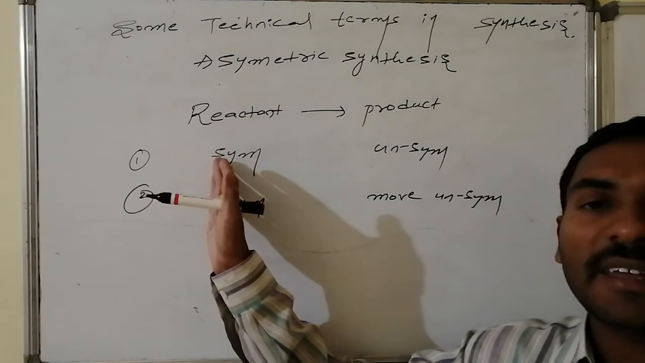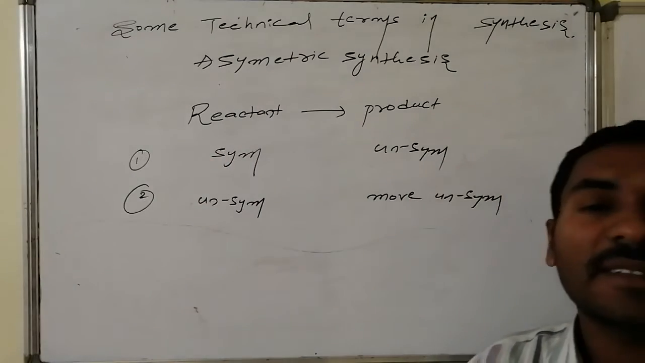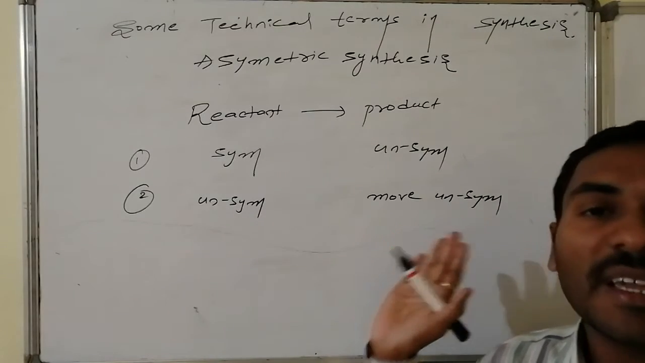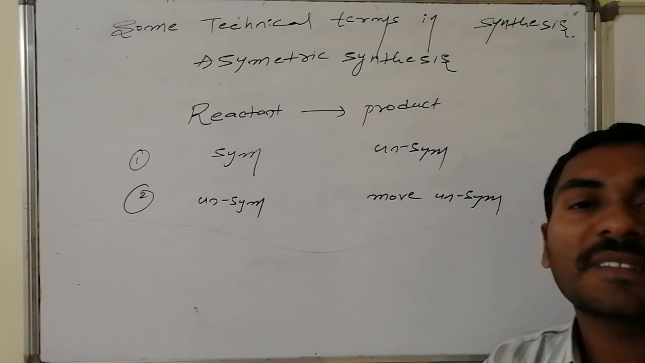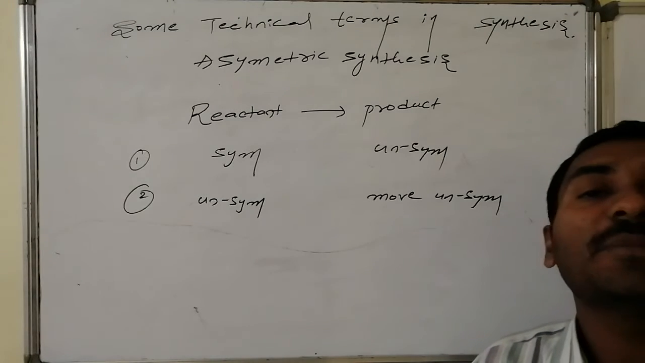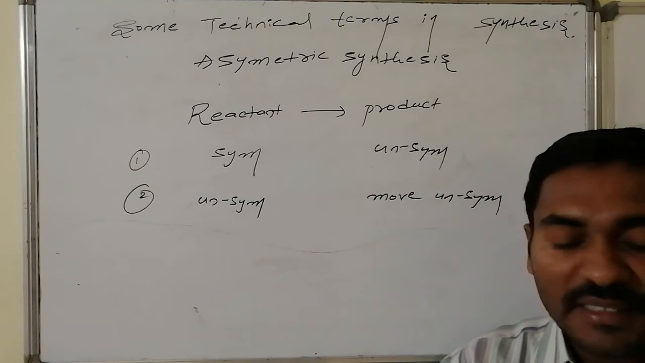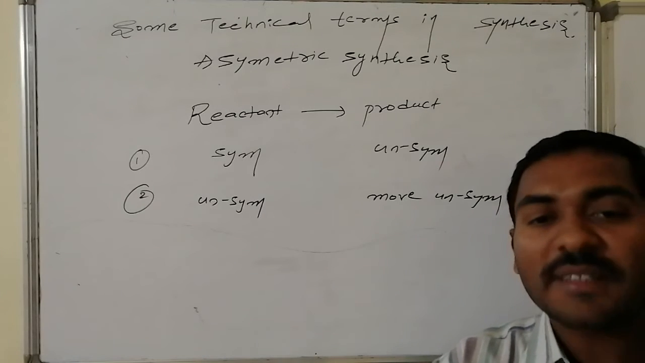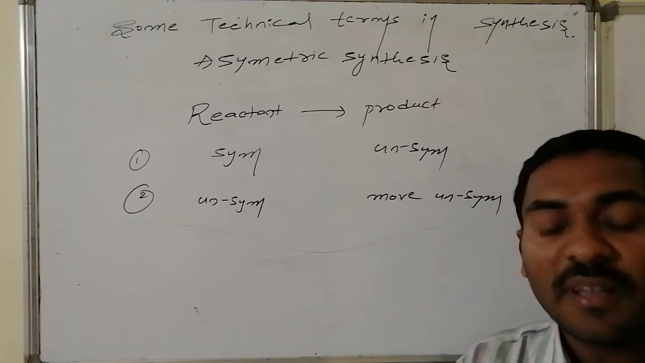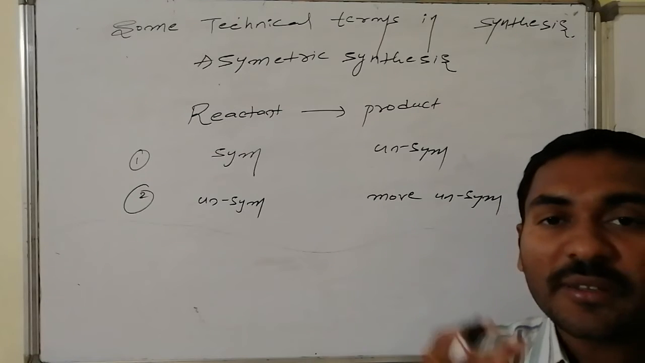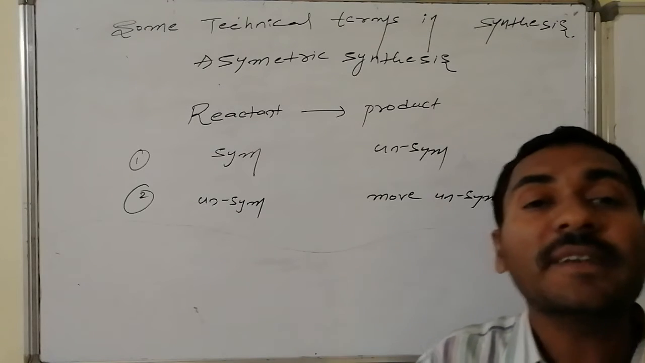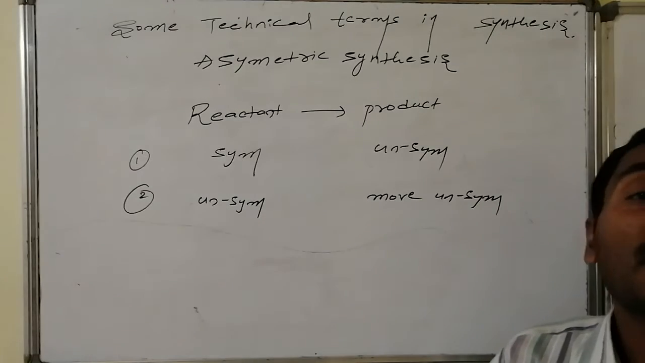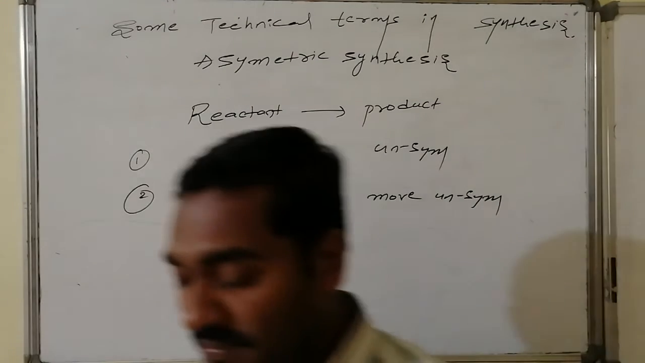It may not have any chiral center, or it may have one chiral center in the beginning and now have more than one chiral center. Such syntheses are said to be asymmetric synthesis. Asymmetric synthesis is a generalized word, whereas symmetry of the molecule is converted to unsymmetry or dissymmetry, or dissymmetry of the molecule is converted to more complicated dissymmetry. Such syntheses are said to be what? Asymmetric synthesis.